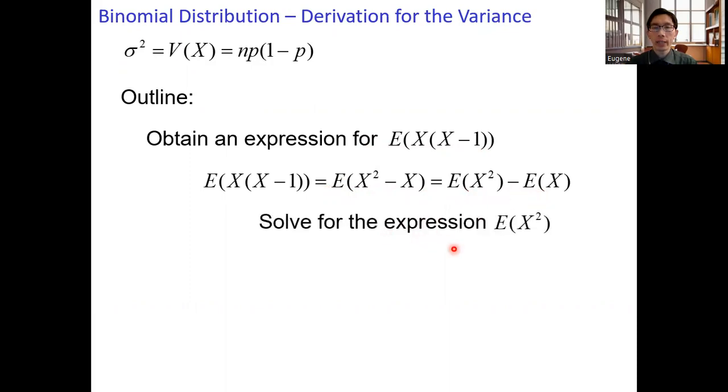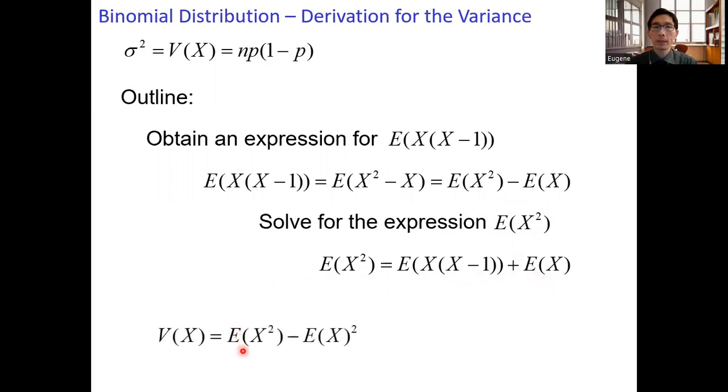And then we solve for the expected value of x squared. Once we get the expected value of x squared, which equals the expected value of x times x minus 1 plus the expected value of x, then we can plug into the variance formula.